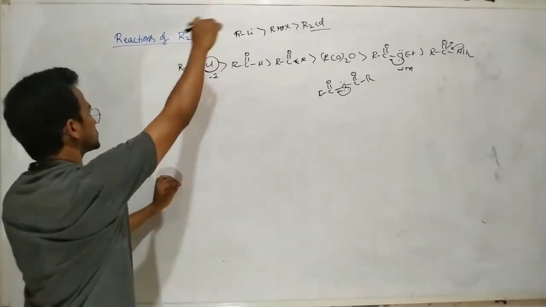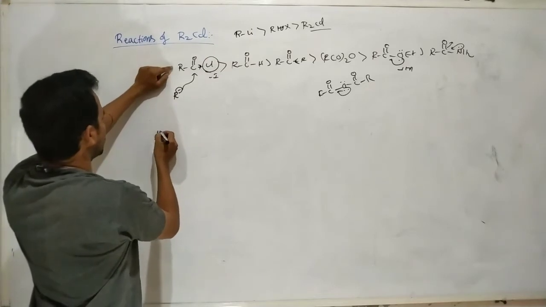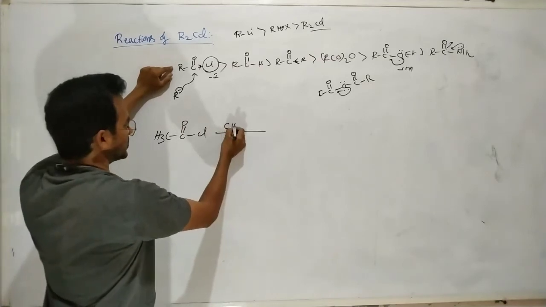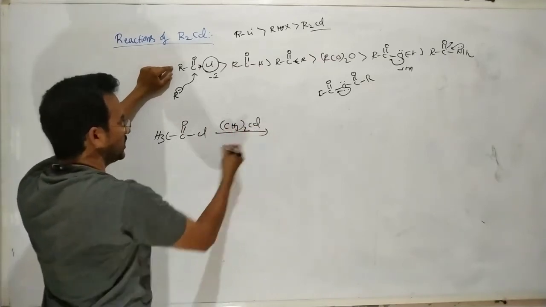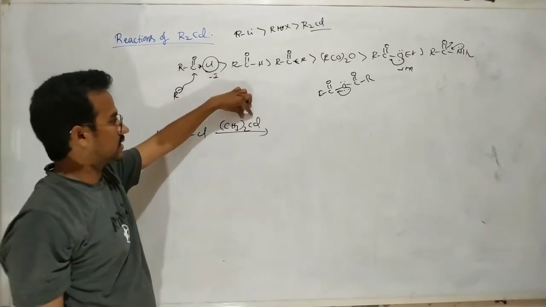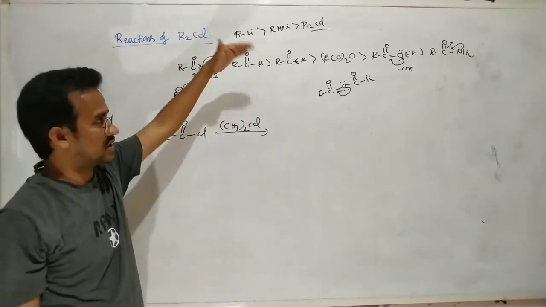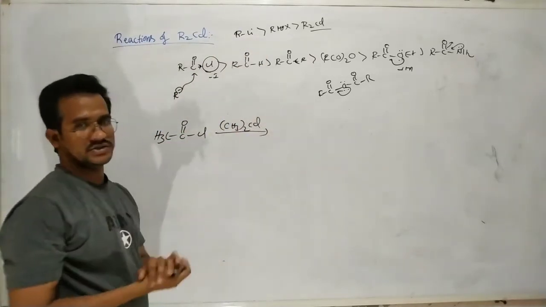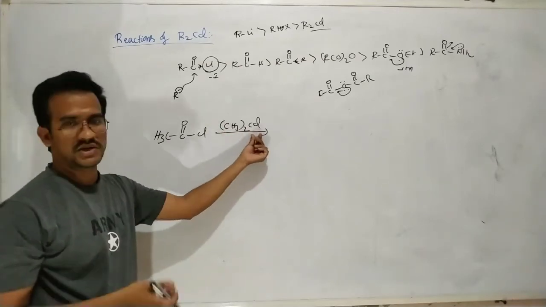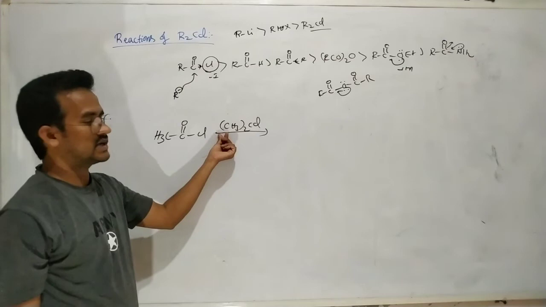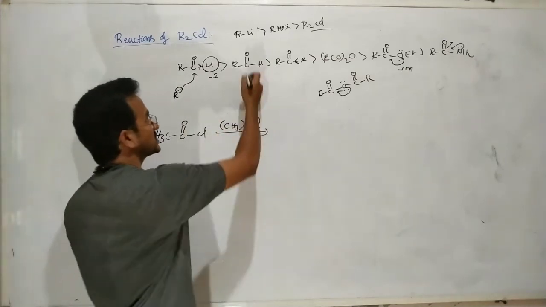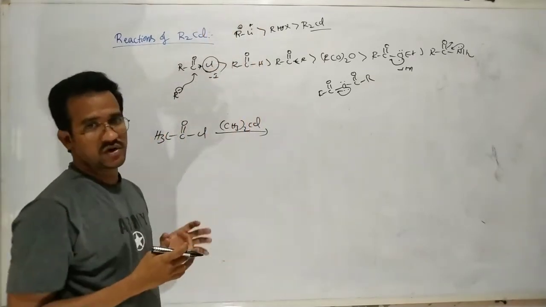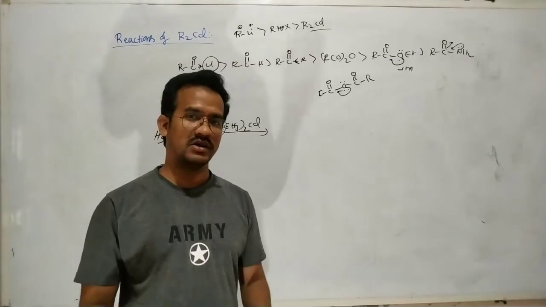Now in this case, the dialkyl cadmium. First suppose I take an acid halide and react it with dimethyl cadmium. This dialkyl cadmium reacts only with acid halides among the given compounds, because they are highly reactive. Here in CH3 minus, the magnitude of the negative charge is very low because cadmium is a less electropositive element. In the Grignard reagent, the metal is more electropositive, so the alkyl carbon has a greater negative charge. That's why it is more nucleophilic and highly reactive.